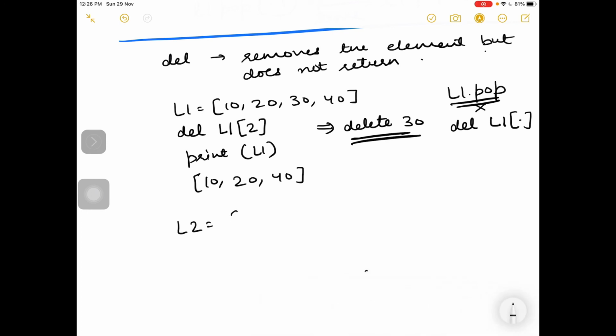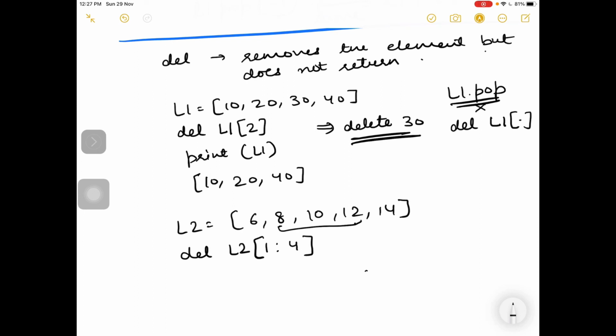So if I get a new list with 6, 8, 10, 12, 14, and if I want to remove these 3 elements from the list in one go, I will use del L2. I can provide the range from index 1 till 4.